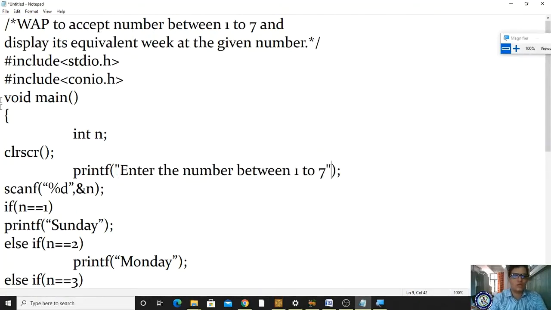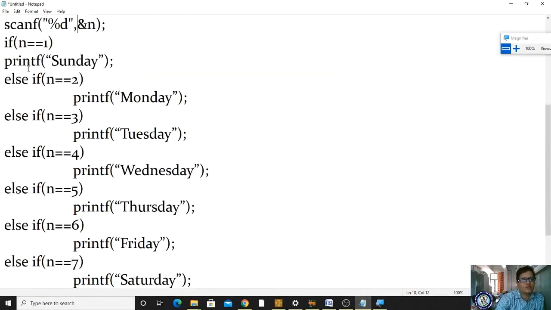Okay, now I have to read that value from the keyboard. I am writing the scanf. Now I am writing the if else condition: if n equal to 1, what does it have to display? It has to display Sunday. Else if n equal to 2, then it has to display Monday.